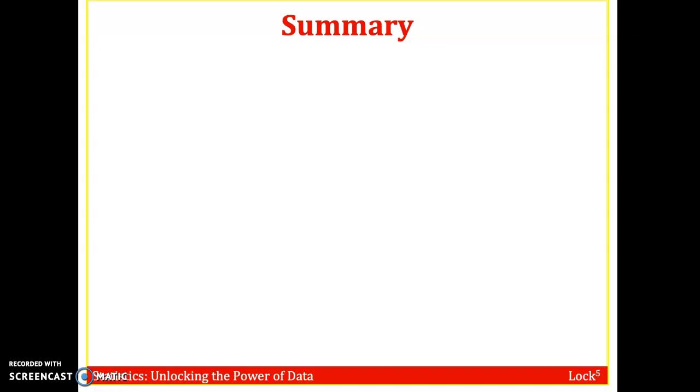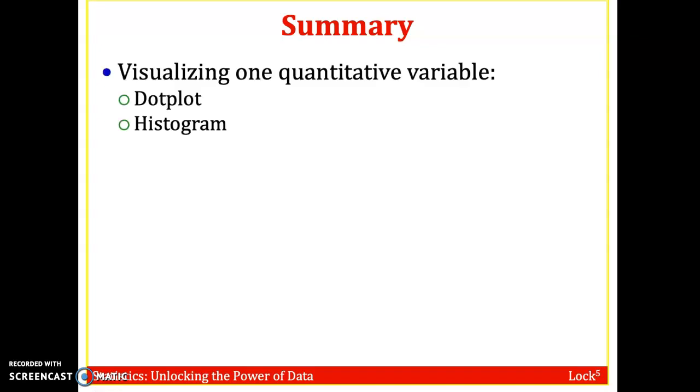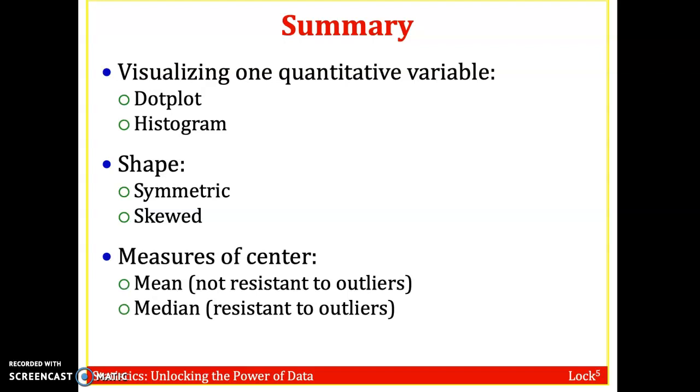Okay, in summary from this section, we visualized one quantitative variable with dot plots and histograms. We studied shape, looking at symmetry versus skewness. And we looked at 2 different measures of center, the mean, which is not resistant to outliers, and the median, which is resistant to outliers.